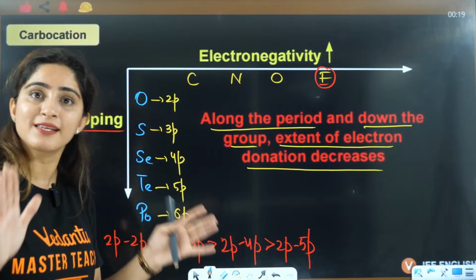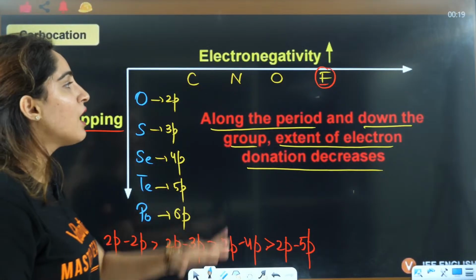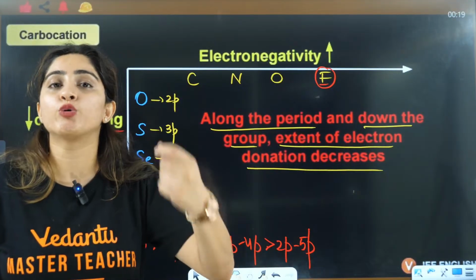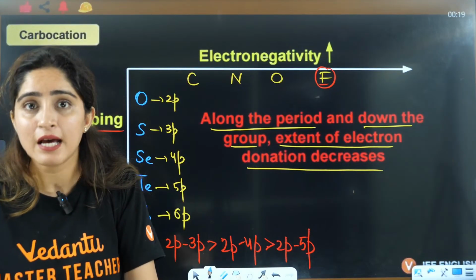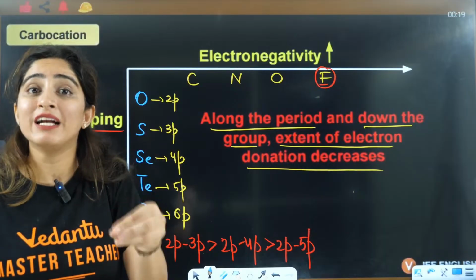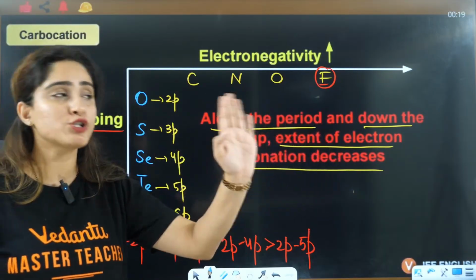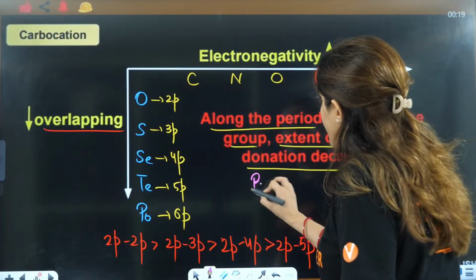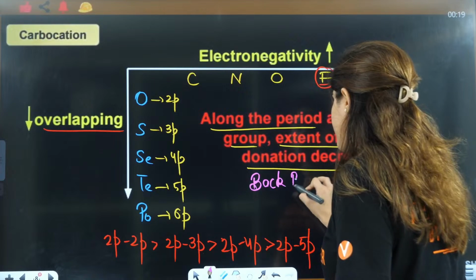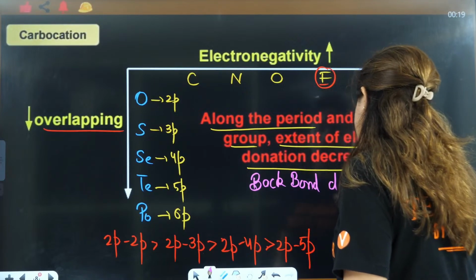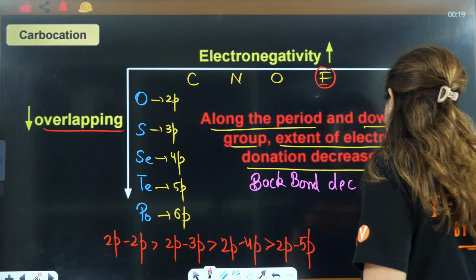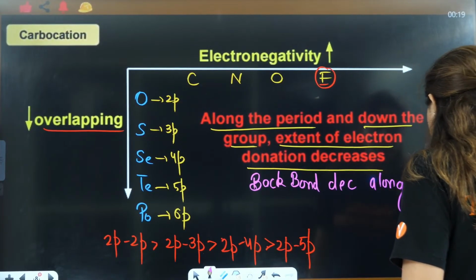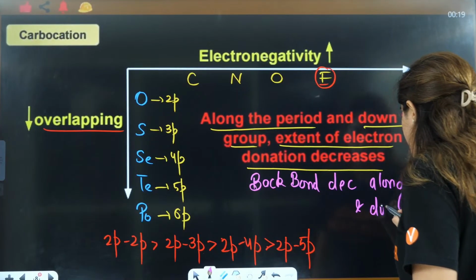If you are not able to recall this in the exam, just remember: along the period and down the group, the extent of electron donation decreases. That means back bonding will decrease along the period also, and down the group also.